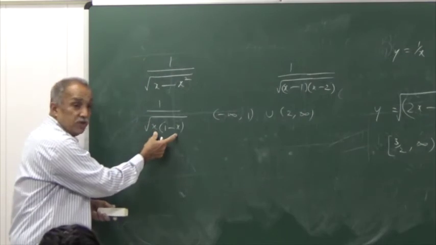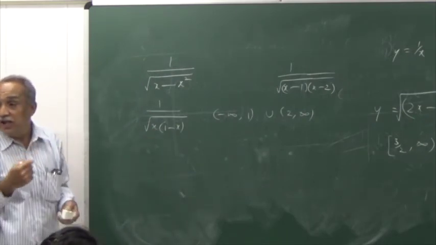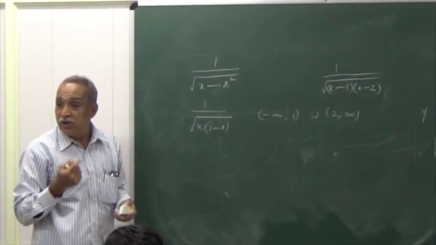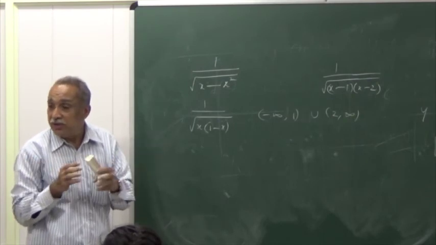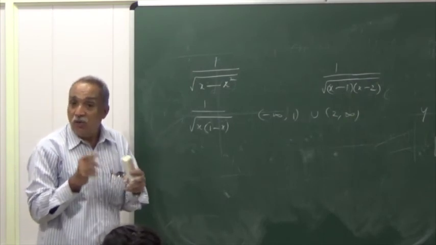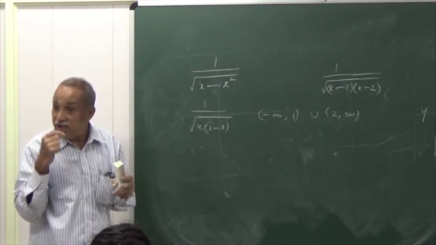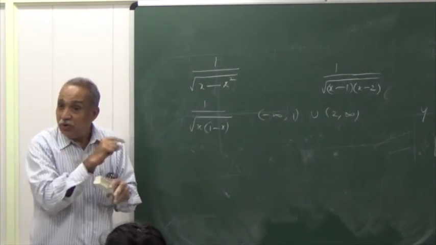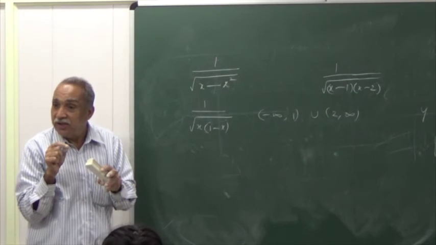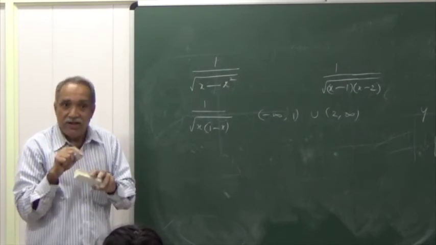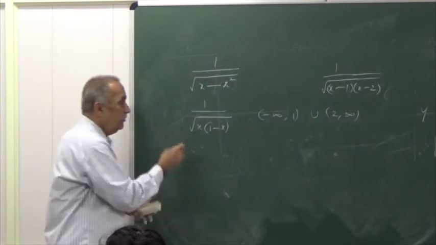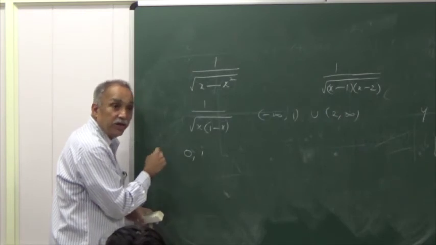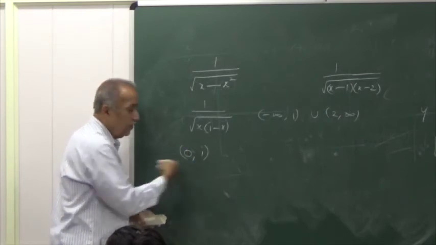What kind of quadratic is this? It's a quadratic with the x square coefficient negative. For a quadratic with the x square coefficient negative, when do you get a positive sign? When x lies outside the roots or between the roots? For ax square plus bx plus c with a positive, you get positive sign outside, negative sign between. Now you have a negative, so positive sign between and negative sign outside. Domain will be, with endpoints to be included or excluded. Agreed?